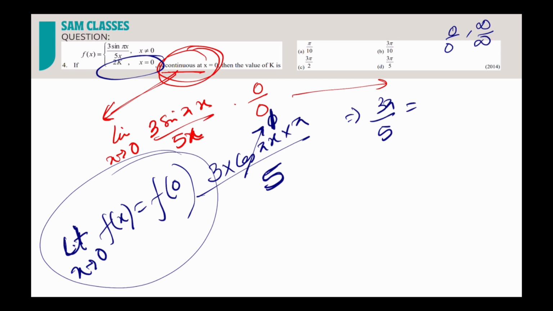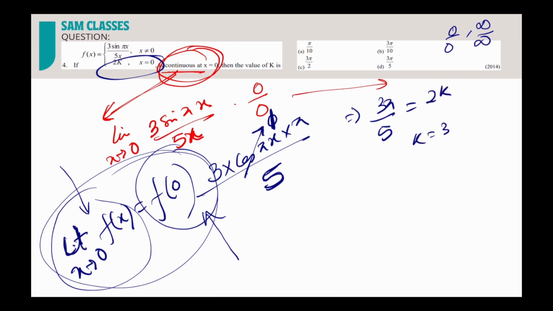What I told you at the time of the concept video, that most of the questions can be solved by using the concept that the limiting value is equal to the function value at that point. That's it. So 3 pi by 5 is equal to 2k, so k is equal to 3 pi by 10. Was it that difficult? Nothing. How much time will it take? Since I wanted to show you why I'm taking the limit and all, and that continuity is there, so that you can understand and use it.